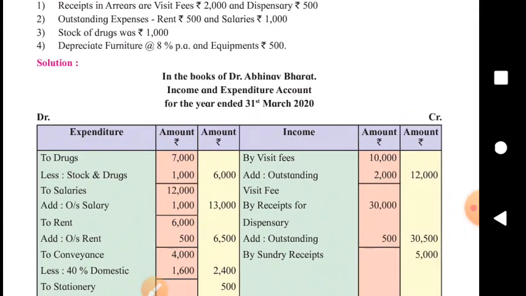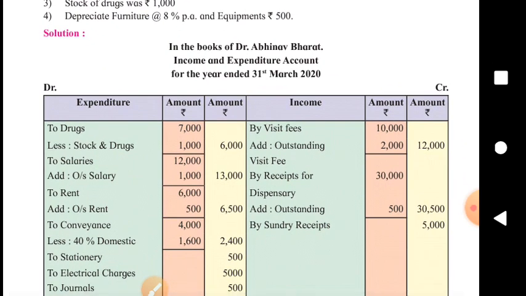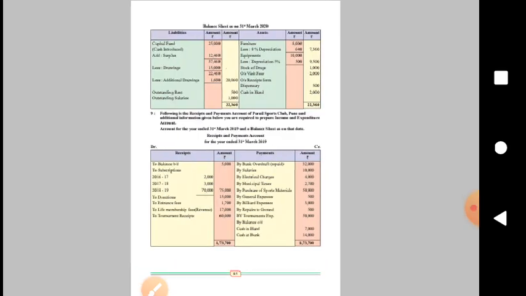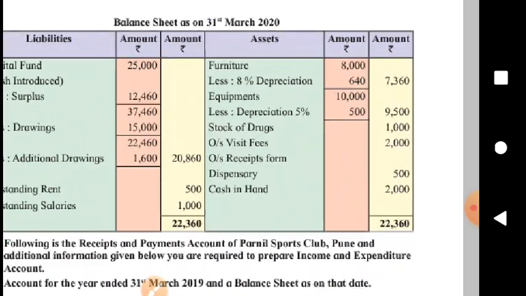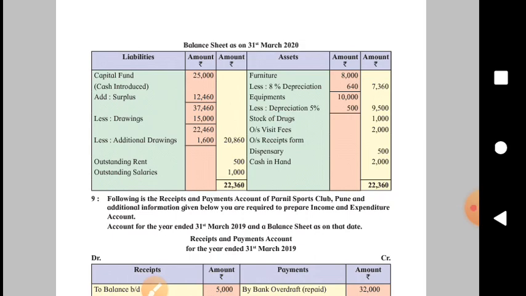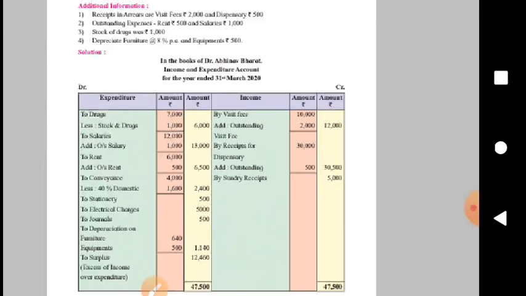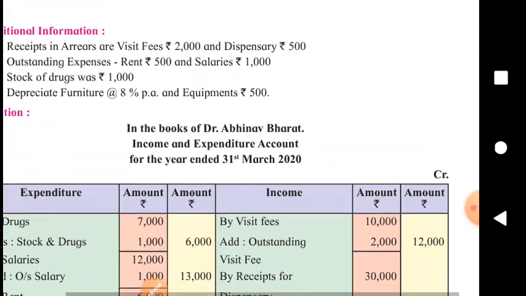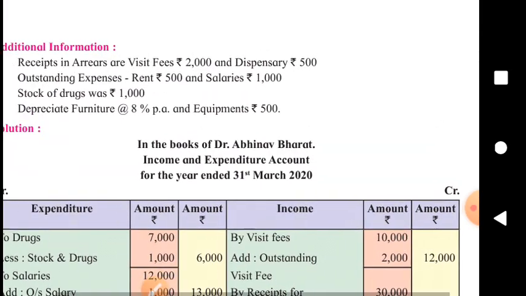Now depreciation, furniture 8% and equipments 500. It's simple. Just deduct 8% of furniture. What is that? 8% of 8000, 640, and show the net amount in the outer column. Debit this depreciation on expenditure side, debit side of income and expenditure account. Same in case of equipments, deduct depreciation 500 as per the adjustment and debit it to expenditure side. By mistake they mentioned 5%, I think.